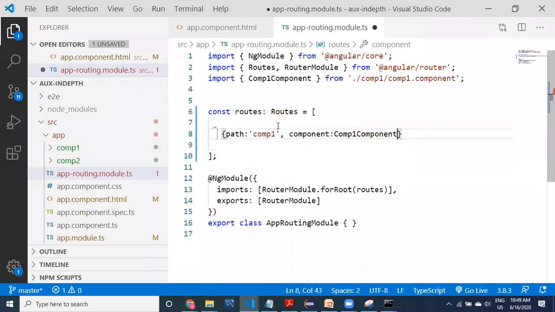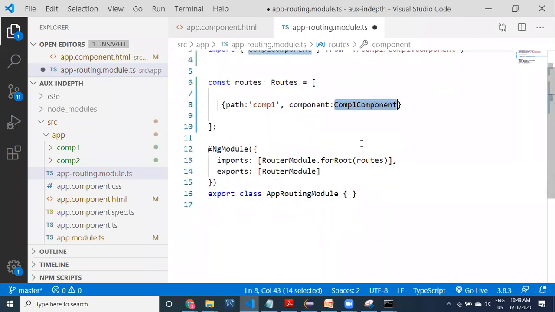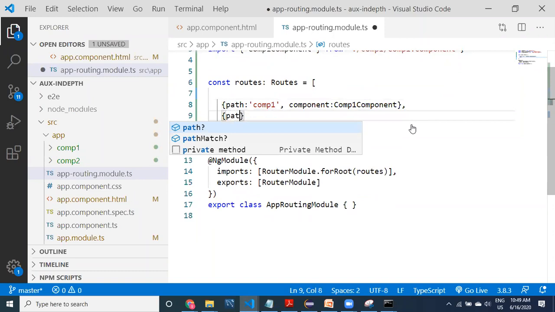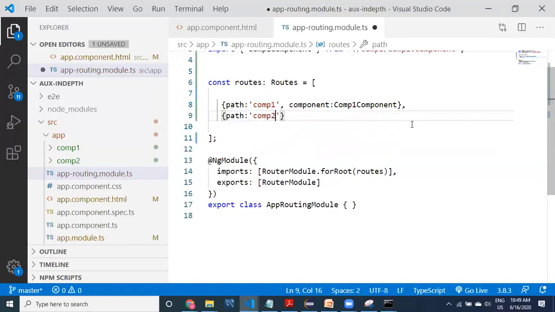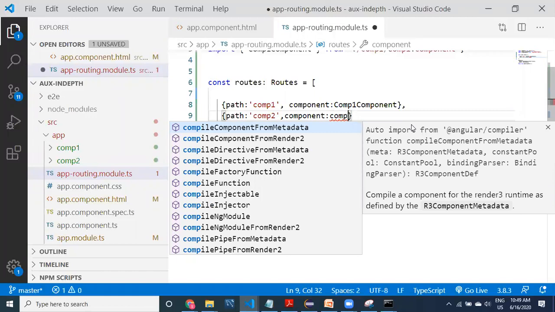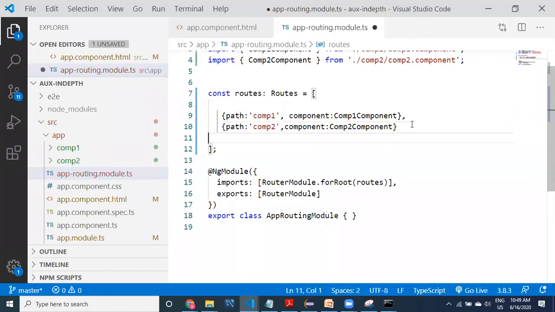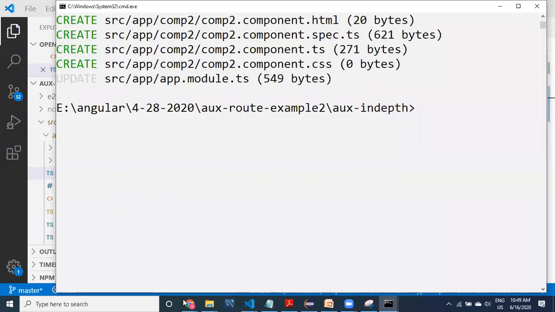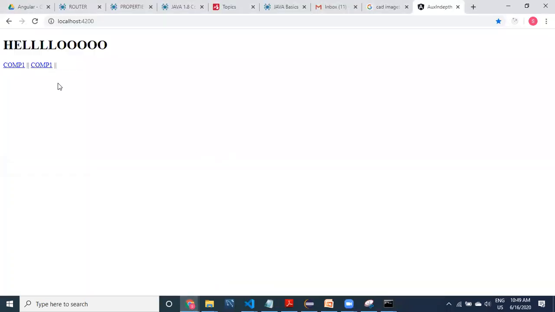I did not provide any HTML or code inside this comp1 component, I'm just using it as it is. Similarly, comp2 with the comp2 component. Of course, this is very simple. We have set up the routings. This is the app component saying hello. If I click comp1, it has to display. See here, what's the problem?